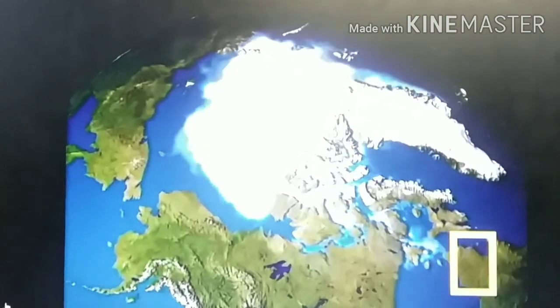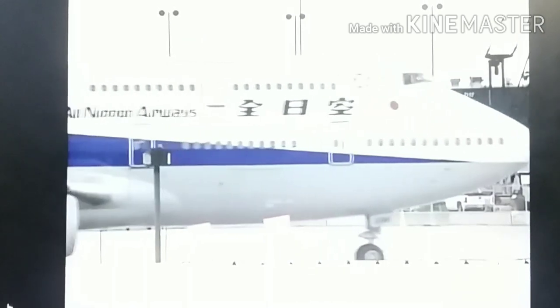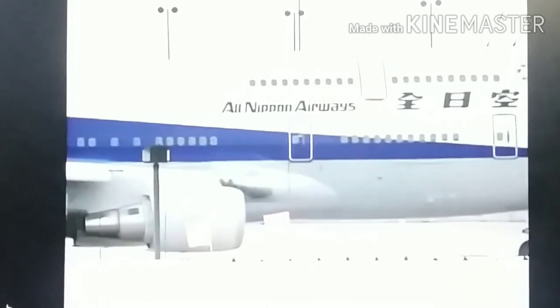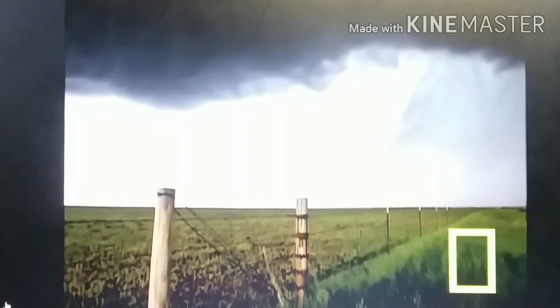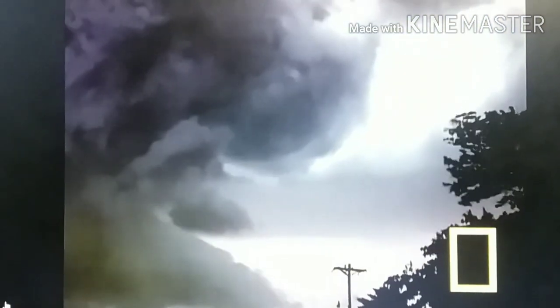Arctic sea ice is also shrinking. According to NASA studies, the extent of Arctic sea ice has declined about 10% in the last 30 years. As long as industrialized nations consume energy and developing countries increase their fossil fuel consumption, the concentration of greenhouse gases in the atmosphere will continue to rise. Researchers predict that temperatures will increase about 2 to 10 degrees Fahrenheit by the end of the century.